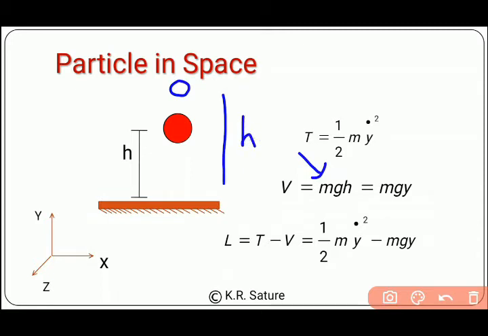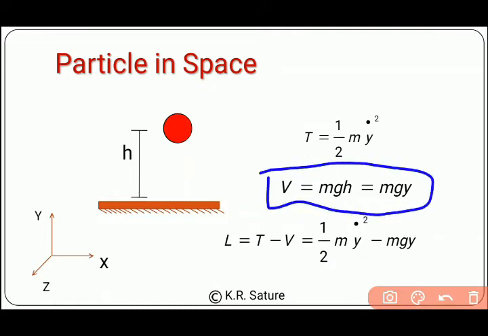Means if h is bigger, potential is bigger, so we don't have to put a negative sign. So we have kinetic energy, we have potential energy, so we have to find the Lagrangian, and that is T minus V. That will be 1/2 mẏ squared minus mgy.